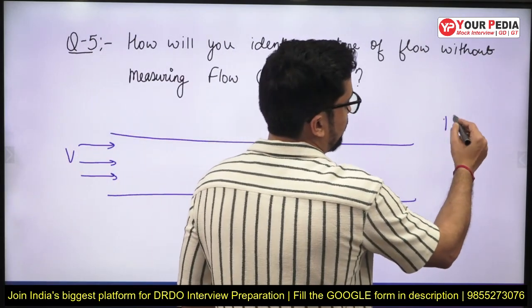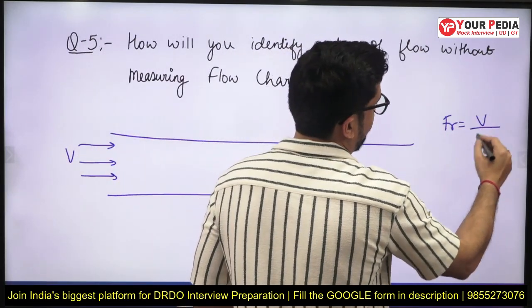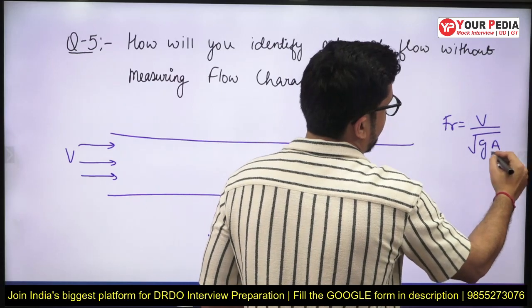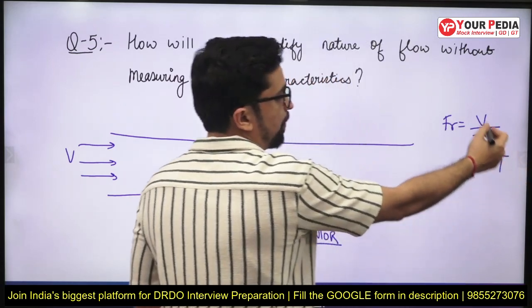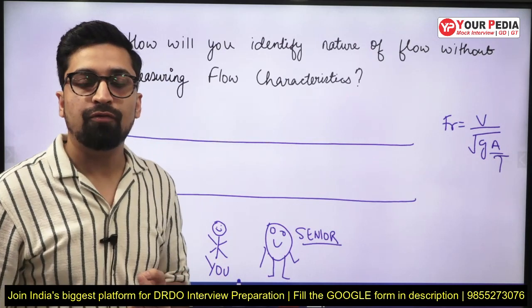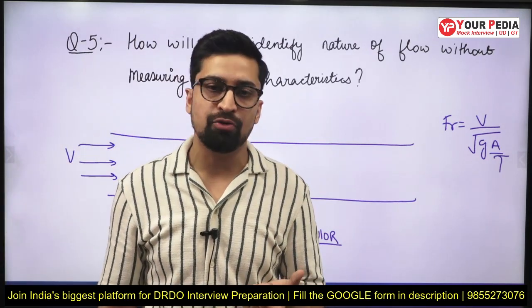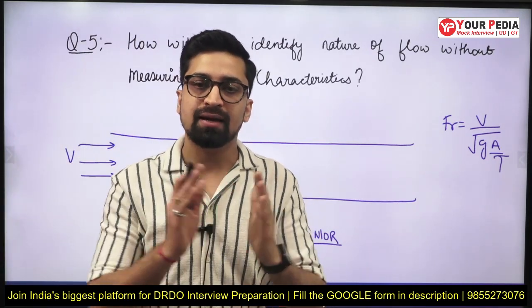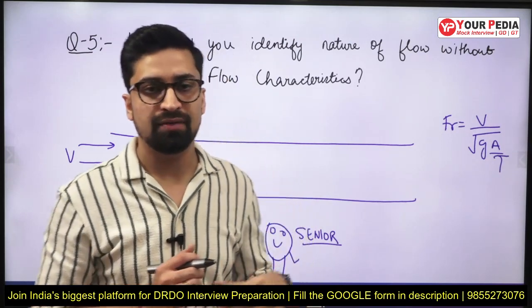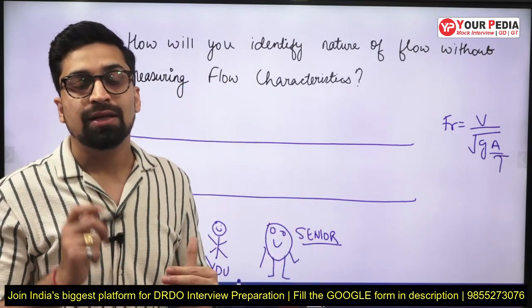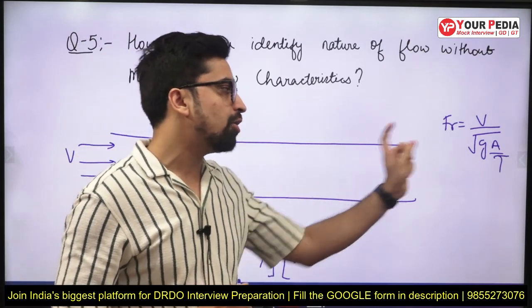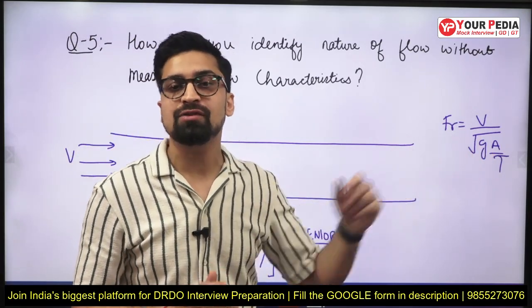Basically, Froude number is equal to V upon root GA by T. So if I know the cross section properties and the velocity of flow, then I can easily know the Froude number, and from Froude number I can classify the types of flow, that which flow will be occurring. But the condition here is that you cannot measure these flow properties.